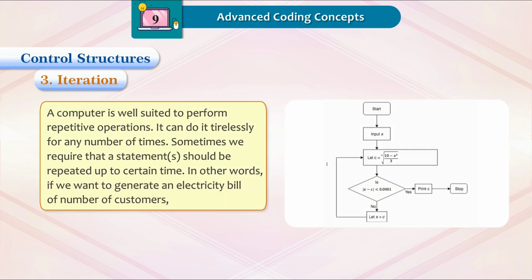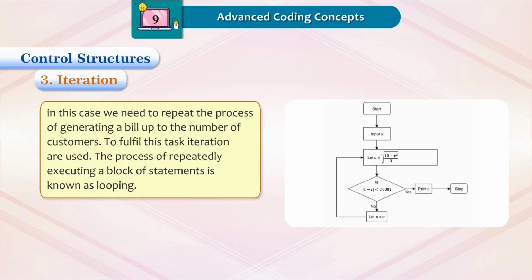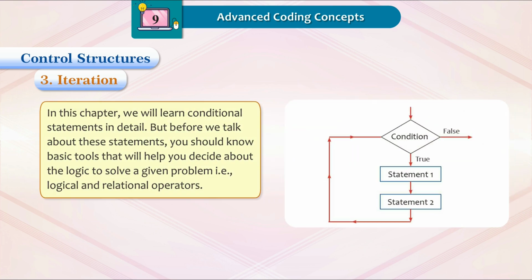3. Iteration. A computer is well suited to perform repetitive operations. It can do it tirelessly for any number of times. Sometimes we require that a statement or statements should be repeated up to a certain time. In other words, if we want to generate an electricity bill for a number of customers, in this case, we need to repeat the process of generating a bill up to the number of customers. To fulfill this task, iteration is used. The process of repeatedly executing a block of statements is known as looping. In this chapter, we will learn conditional statements in detail.